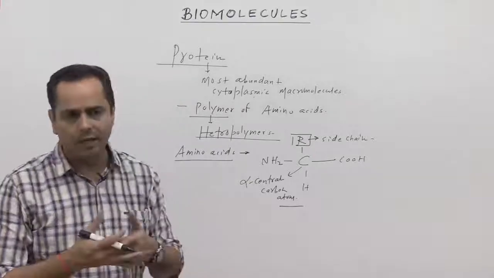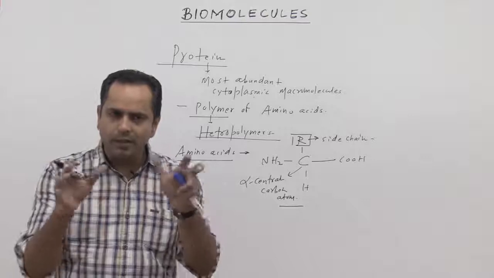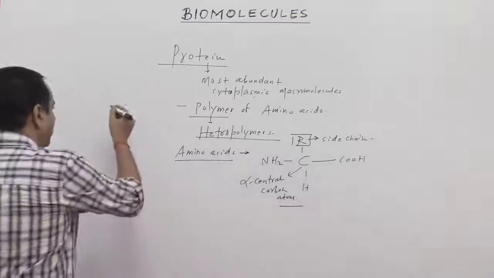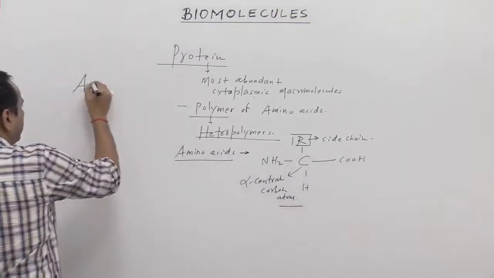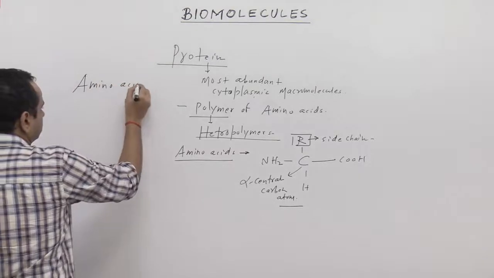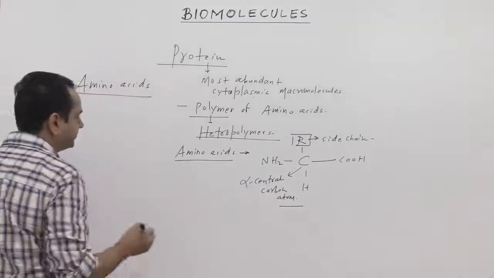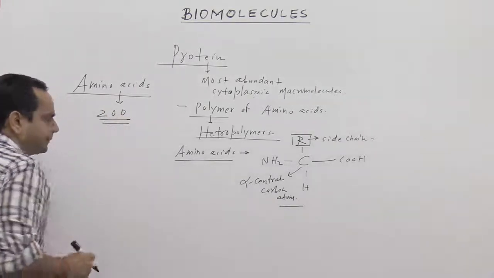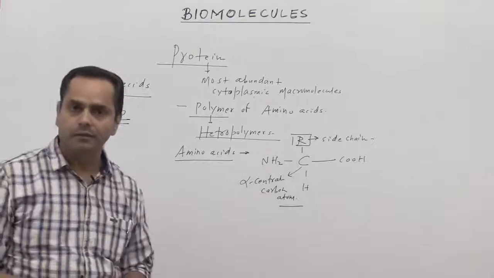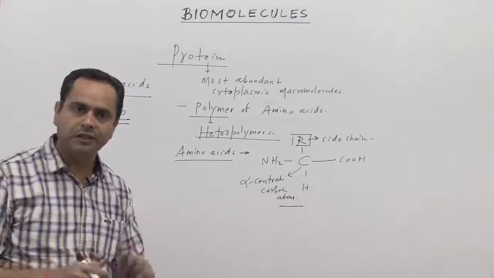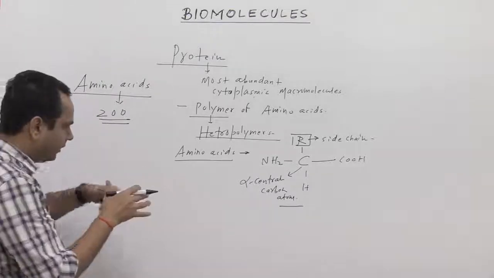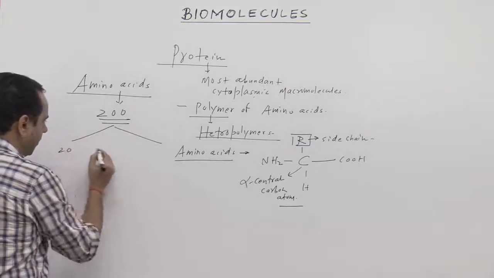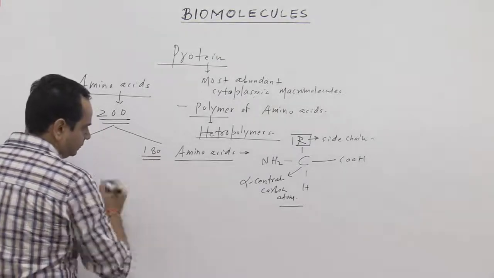If someone asks you how many possible types of amino acids there can be in our body, basically in our body there are approximately 200 different kinds of amino acids. 200, how many? It's 200, which we can divide into fractions like 20 and 180. What is that?